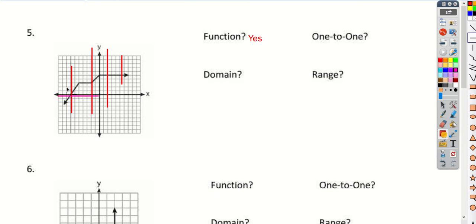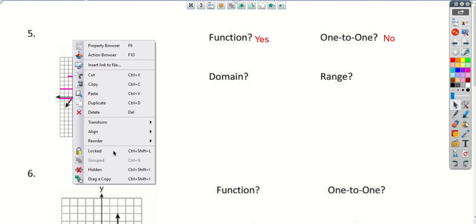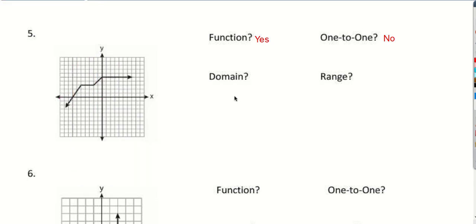So we're going to grab and do a horizontal line test. You can see, oh, it only hits once. But, oh, it hits more than once at that point. There's a whole bunch there. So it is not one-to-one. And now we can do the domain. Let me just get rid of these so we can see it better.